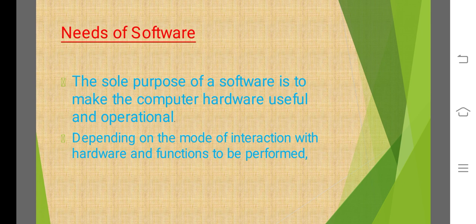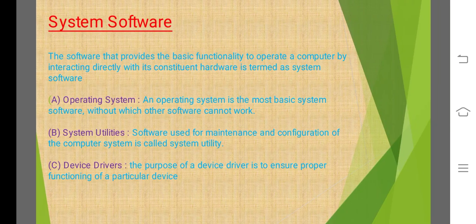Like the keyboard is used to type letters; when we type on the keyboard, the letters are displayed on the monitor. So between these hardwares, the printer, the monitor and the keyboard, a software will work. With the help of software only we can use our system. That's why we need software.